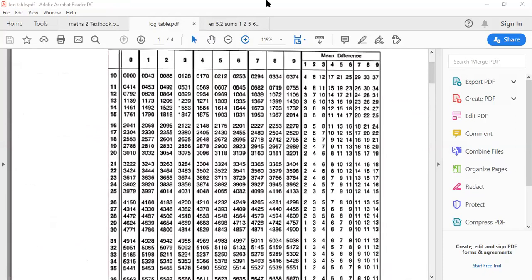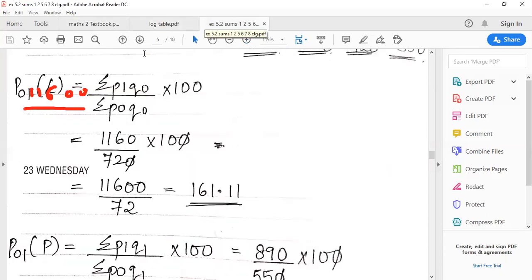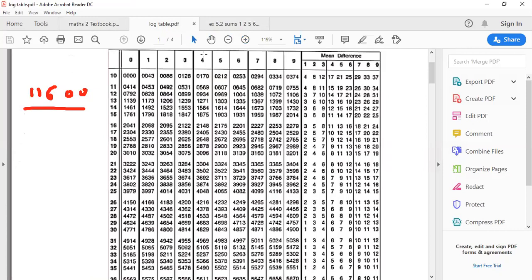So we'll write the number over here. 11600 divided by 72. Okay. Fine. So the first thing is removing the characteristic.